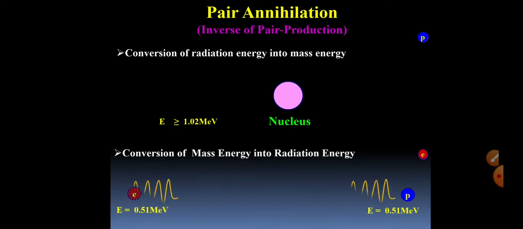So collision of two entities results in the production of two photons which also move in opposite direction, and this pair annihilation also obeys conservation laws.